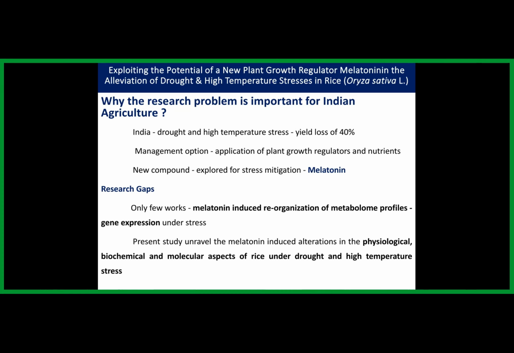In recent days, plant growth regulators have been used to mitigate these abiotic stresses. One among them is melatonin. So far, only a few research works have been done on melatonin with respect to abiotic stresses. So the current study was framed to study the impact of melatonin on physiological, biochemical, and molecular aspects of rice, which is subjected to both drought and high temperature stresses.